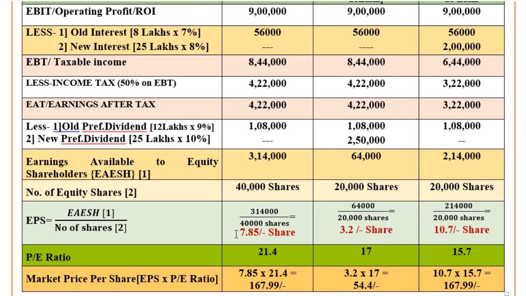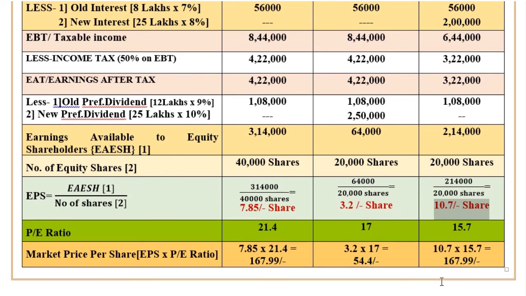Therefore, EPS 7.85 into 21.4, you will get 167.99 per share. Then 3.2 into 17, you will get 54.4. Then 10.7 per share into 15.7, you will get 167.99. So this is how you have to calculate market price per share.